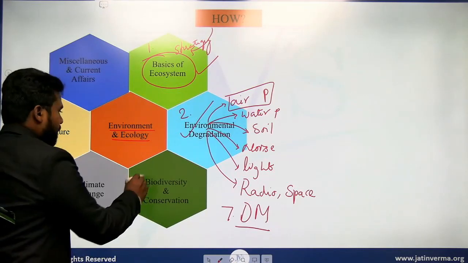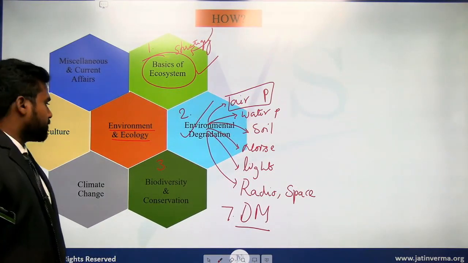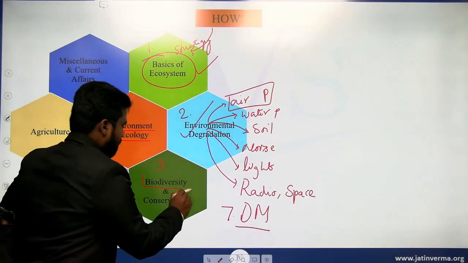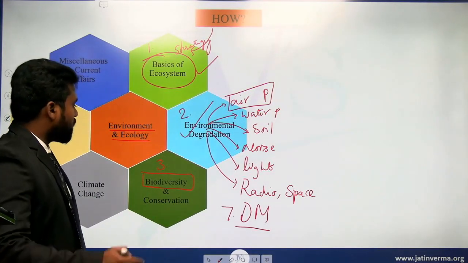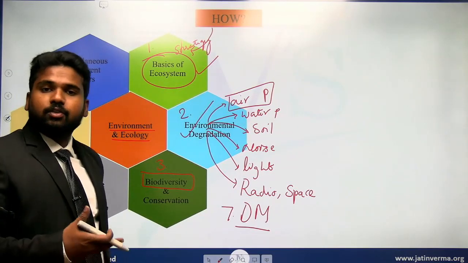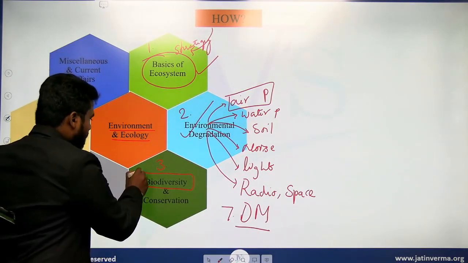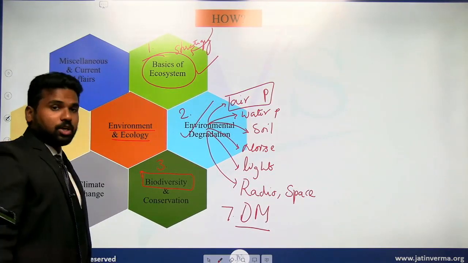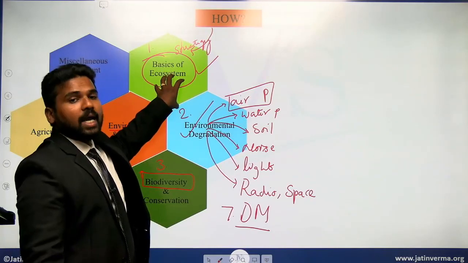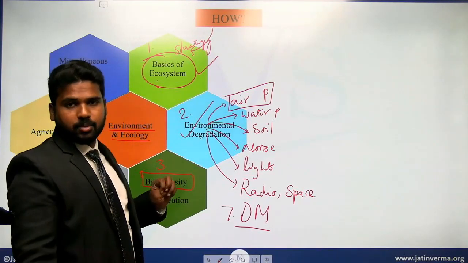Now entering into the third section, which is biodiversity and conservation. Here we will be understanding what is the meaning of biodiversity, what is flora and fauna, what is the meaning of speciation, what are the different types of adaptations species have taken, and we'll be looking at different types of ecosystems, like terrestrial ecosystem, aquatic ecosystem and all.